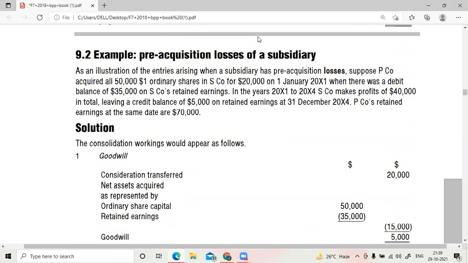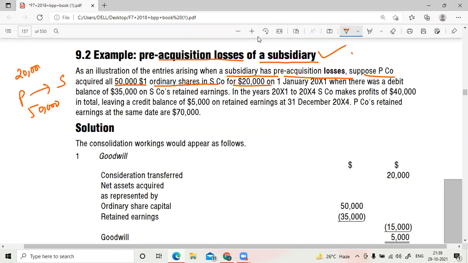Okay, so now let's also go with this pre-acquisition losses of a subsidiary. So the previous illustration, let's take into picture as an illustration of entries arising when a subsidiary has pre-acquisition losses. So there is no profit here. This is the loss case. Suppose P company acquired all 50,000 ordinary shares in S company for $20,000. So 50,000 shares the P company has acquired in subsidiary for $20,000.